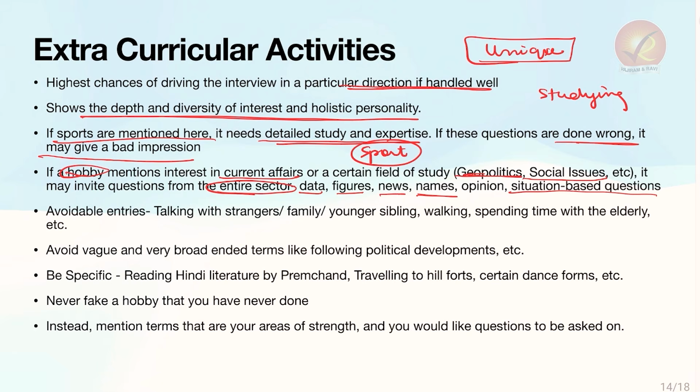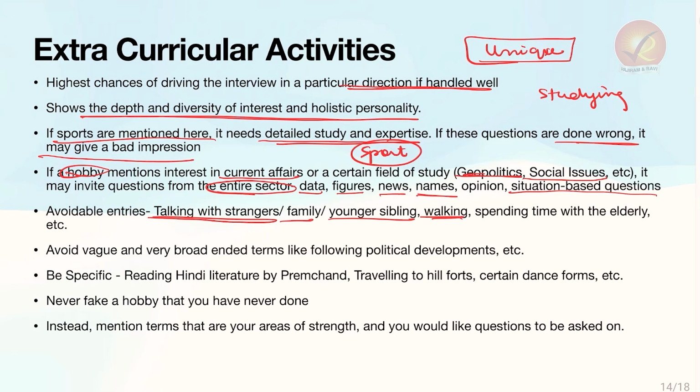Now the example of this is talking with strangers. I have actually seen people who have written this, and there is no harm in it, but then it does not give a good impression. Talking with strangers or talking to family, talking to my younger sibling, this is not a hobby. This is something that everyone does every day. This is something that is expected of you. You should be talking to your family. You should be talking to your sibling. Don't make your responsibility a hobby.